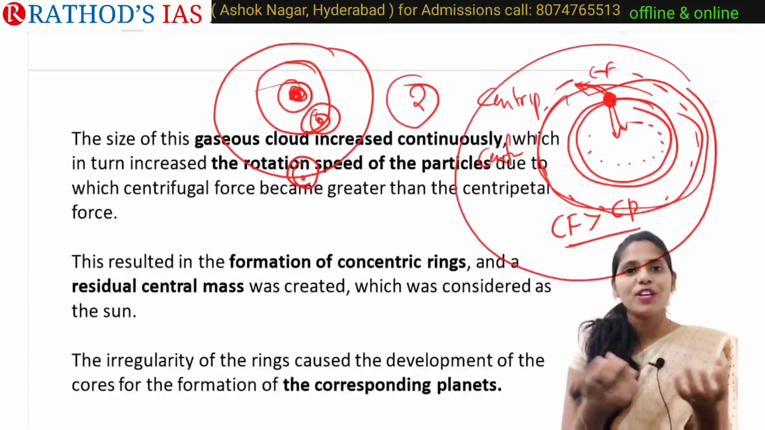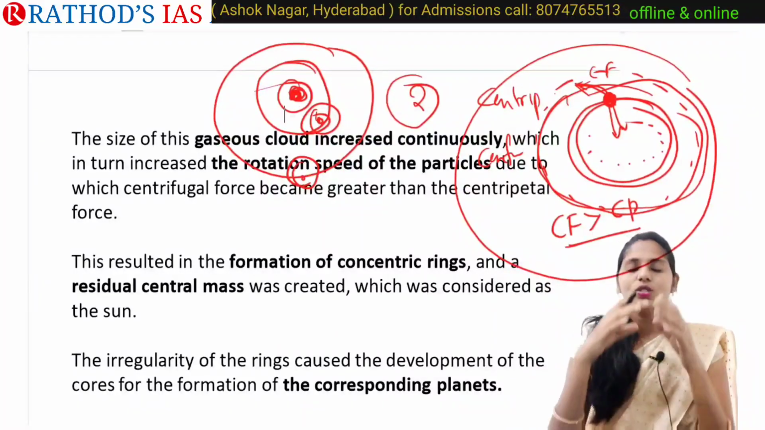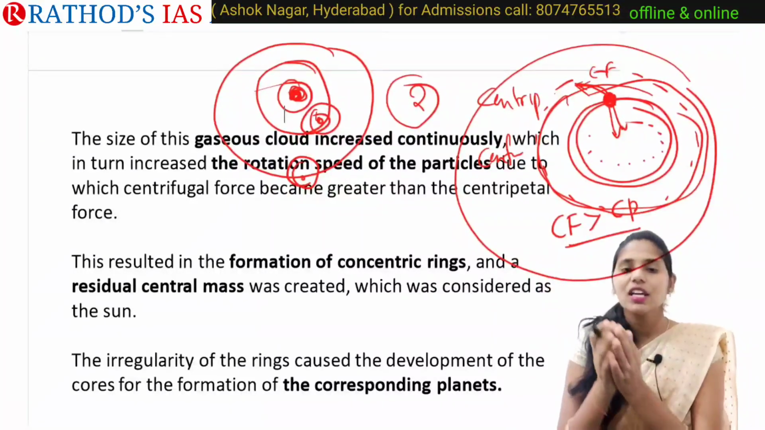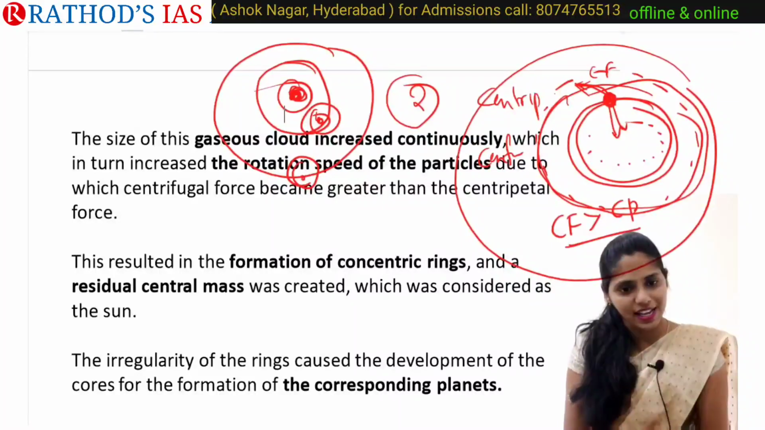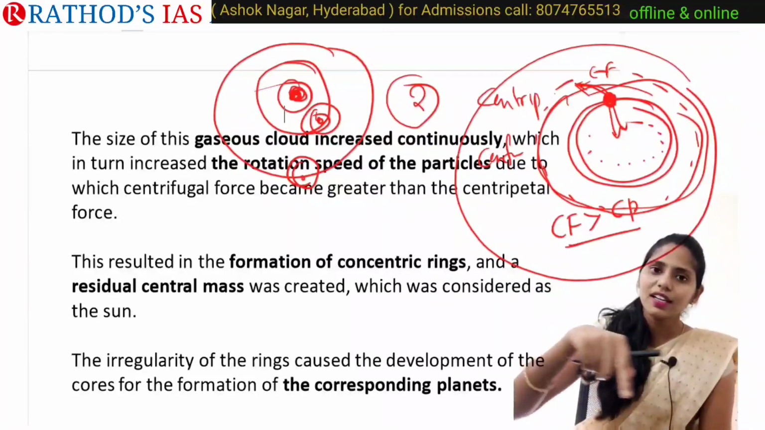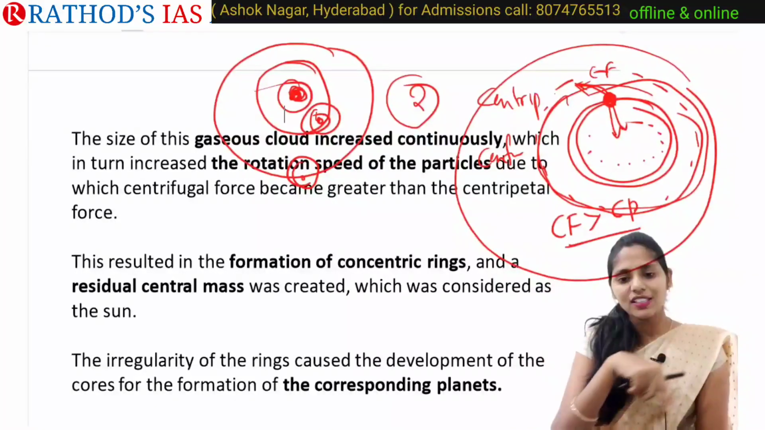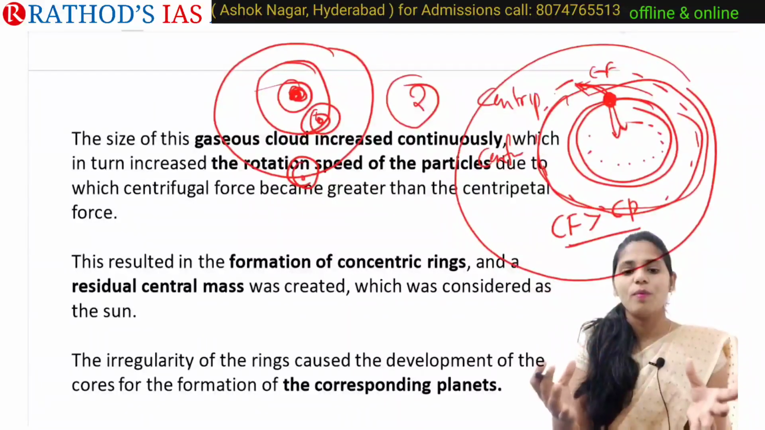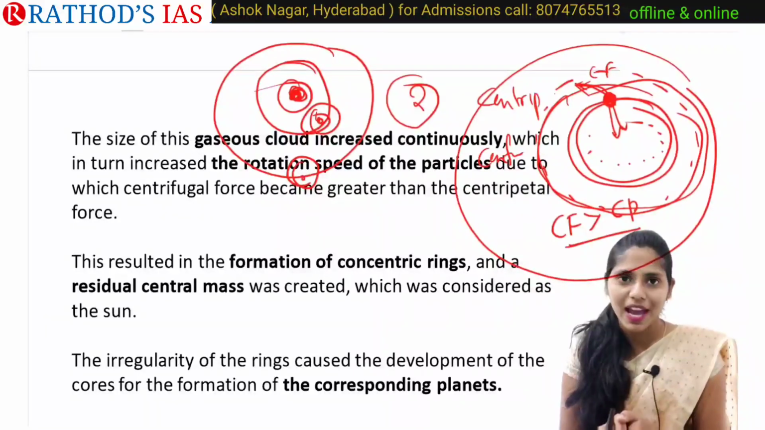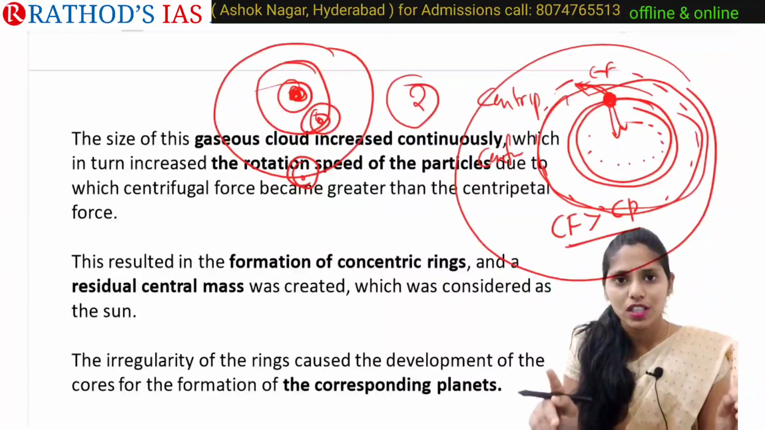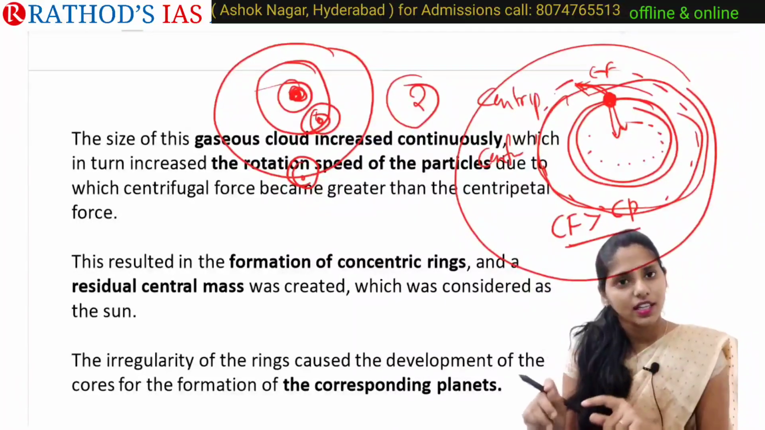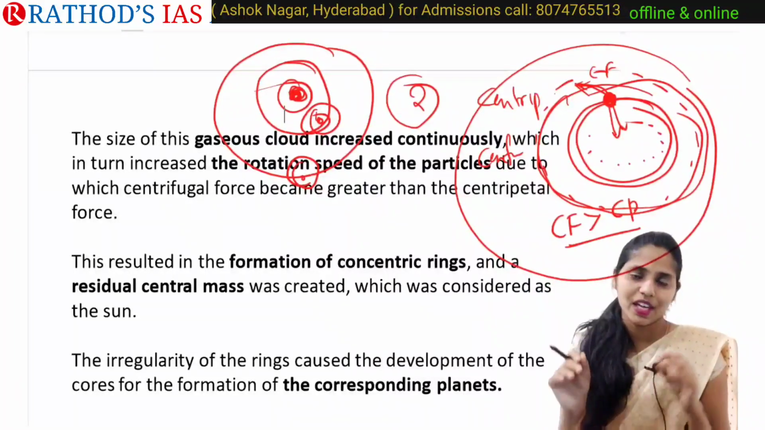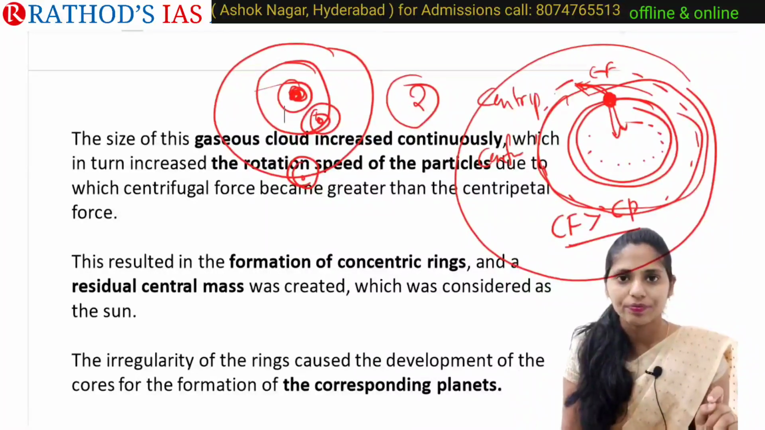And we can say there is formation of a central residual mass. This central residual mass is considered as our sun. And we can see irregular rings are formed. In these irregular rings there will be development of cores, or formation of the corresponding planets. So this is our first theory, that is Immanuel Kant's gaseous hypothesis. I hope it is very clear now.